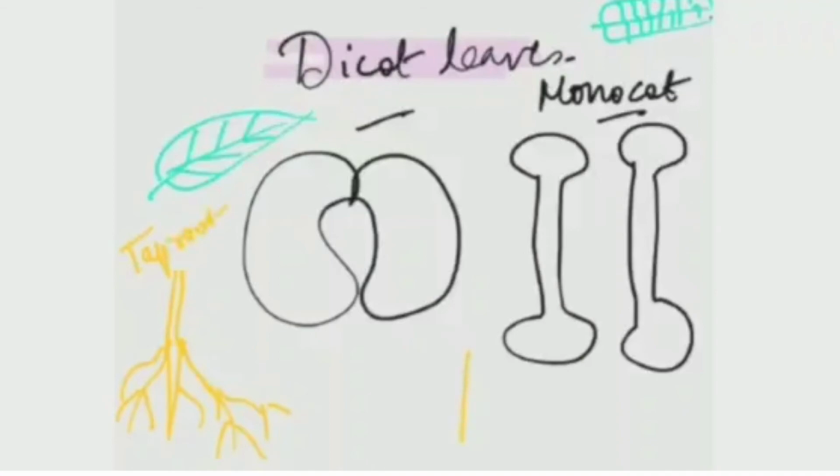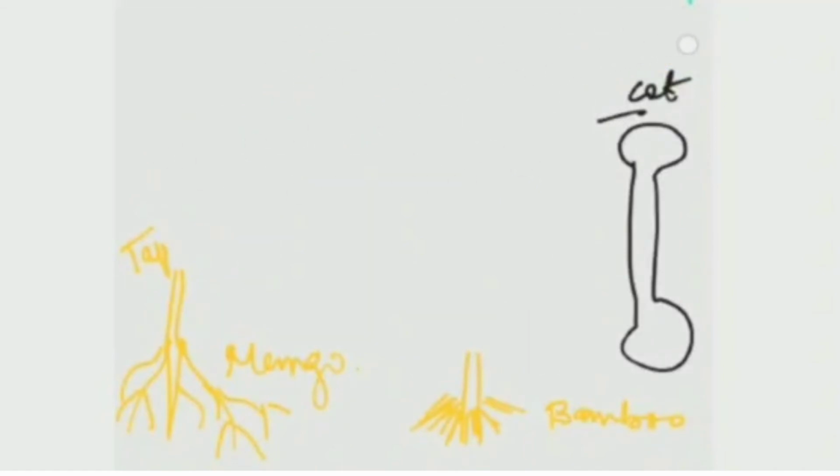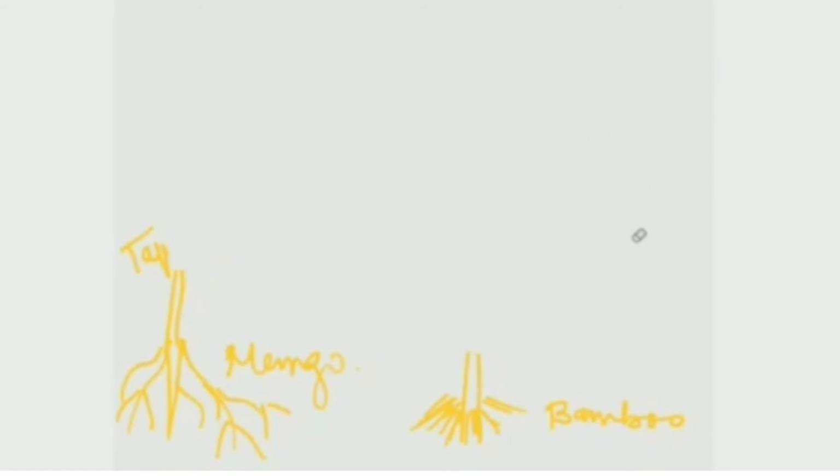But in a monocot, the root system will be fibrous type. Fibrous means the roots arise from the base of the stem, and there is no single main root. All the roots will be very similar. These things have already been read by you in lower classes. I am just recapitulating all these things that you might have forgotten. Though it is not discussed in your chapter, you need to know all these things.